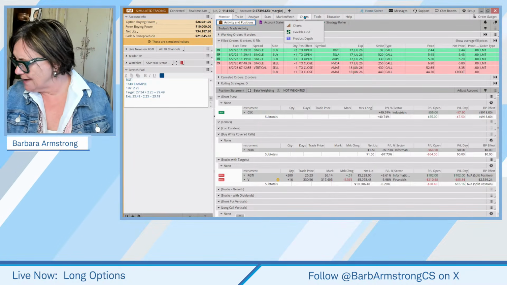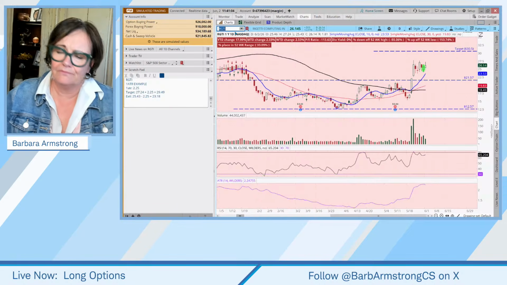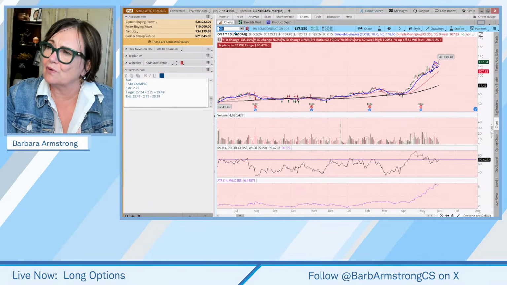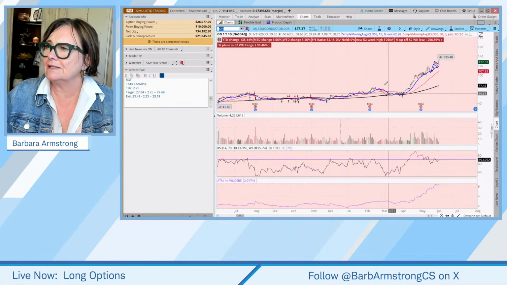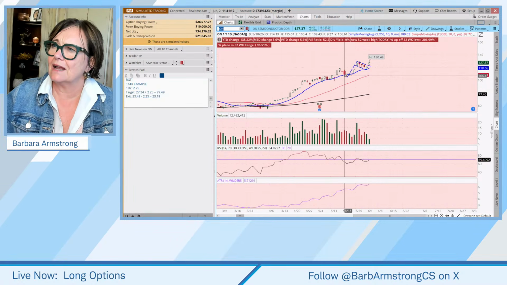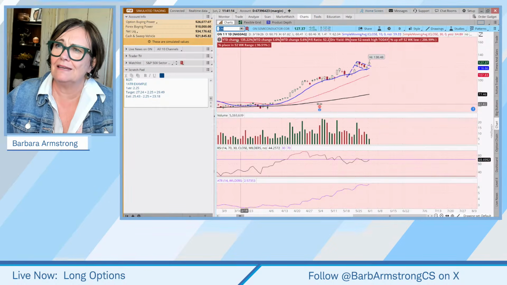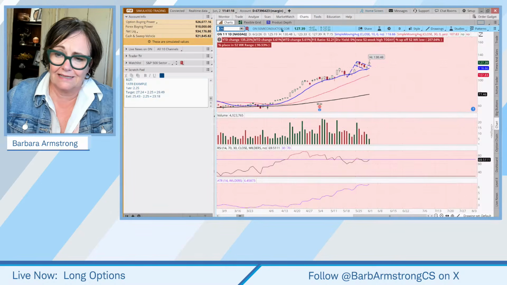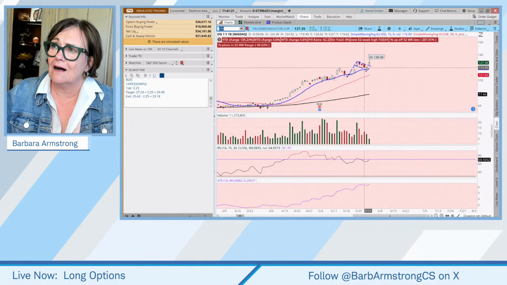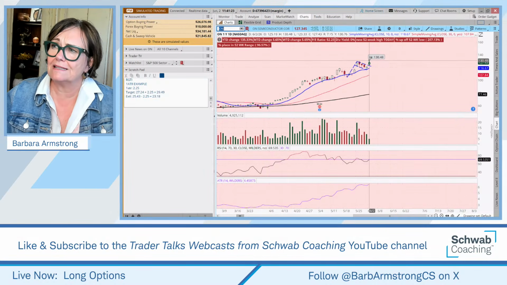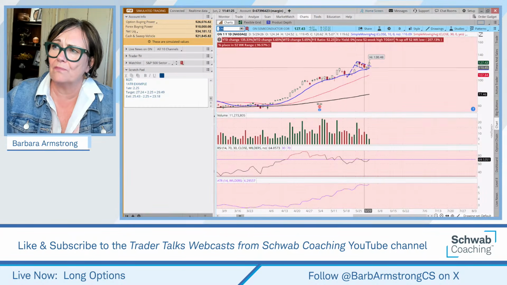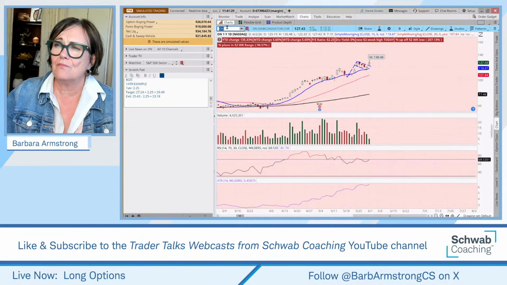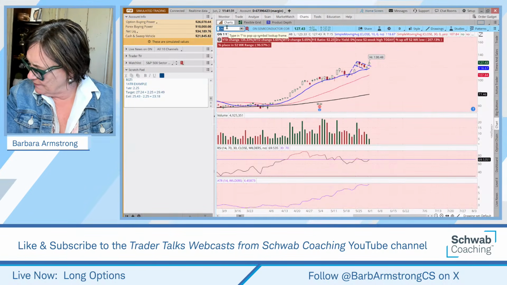Now, if we had more time, or if you want to do some practicing after the class, the semiconductor stock had kind of set up this bull flag. I mean, here's a stock that's up 135%. Notice what sector it's in? The tech sector. And we have this diagonal resistance breakout, or with a bull flag, a close above the high of the low day to day. So might that be a candidate for this type of strategy?